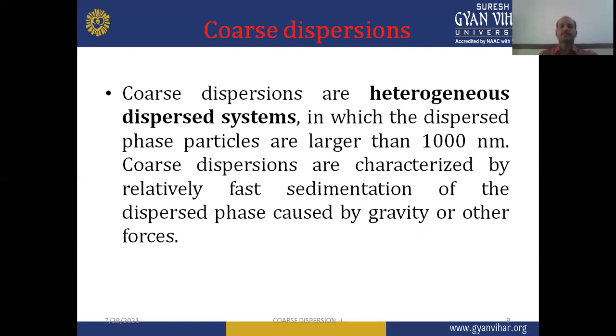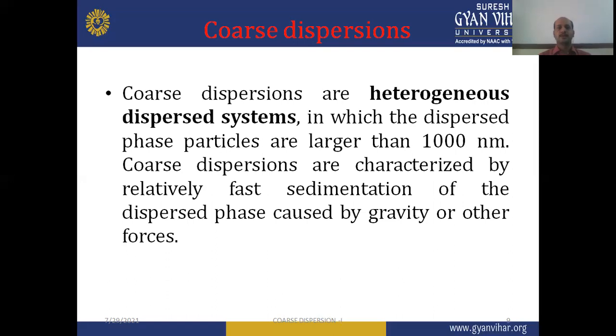In molecular dispersion, the particle size is very small, at the molecular level or less than a nanometer. But coarse dispersion, which is a heterogeneous dispersion system, has dispersed phase particles larger than 1000 nanometers. The particle size of colloidal dispersion is intermediate between coarse dispersions and molecular dispersion.